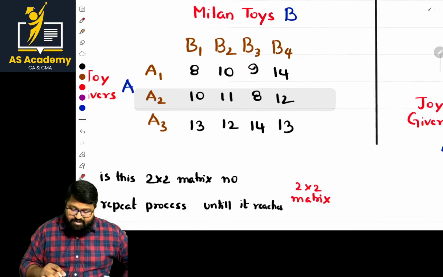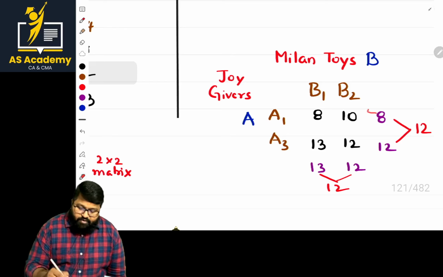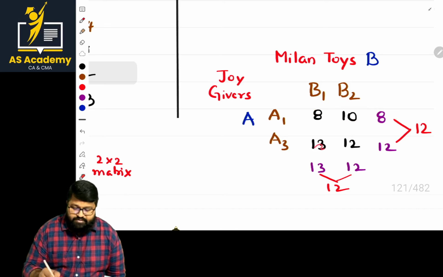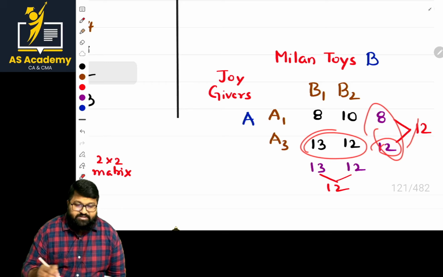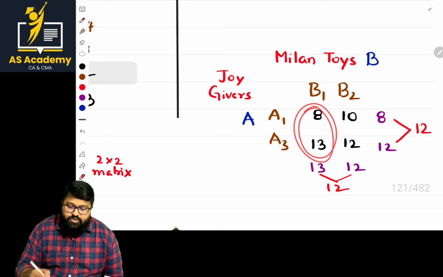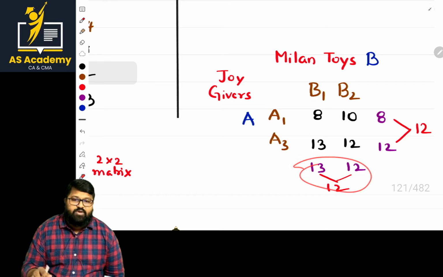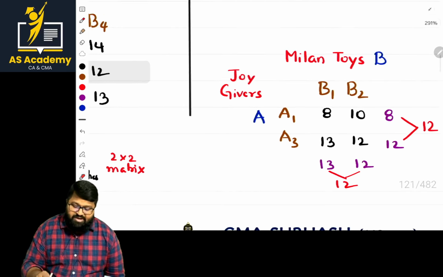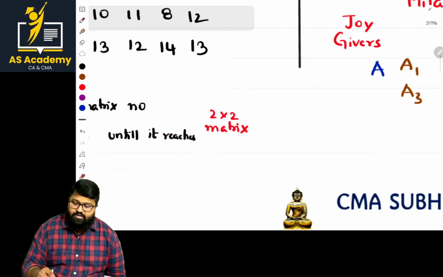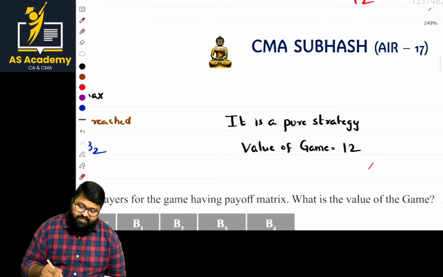Okay, let us explain. It may be too fast. See the point. Of these two values, this is the least, and this is the least. Of these two, highest. That is maximum. And here, from these two values, what do we have to identify? Take the highest value. From them, the least value. As it is reaching the saddle point, we reach the solution, and the value is 12, and the strategy is A3, B2. Same is mentioned here. Saddle point A3, B2. Clear? And here the value is 12.